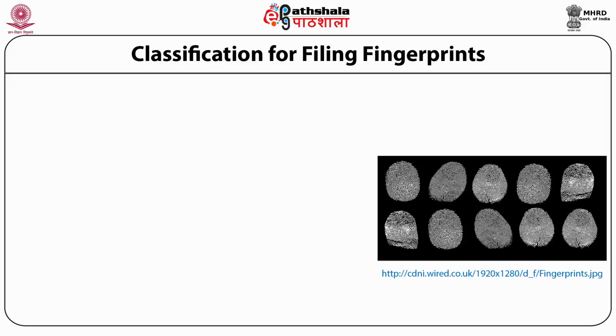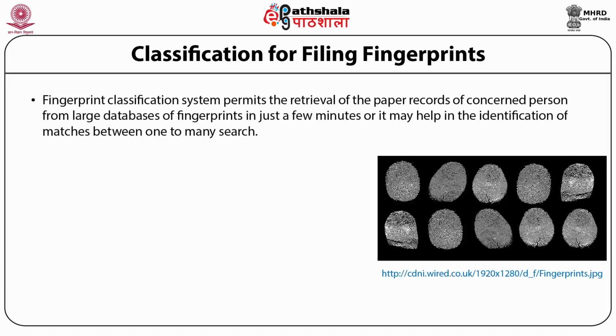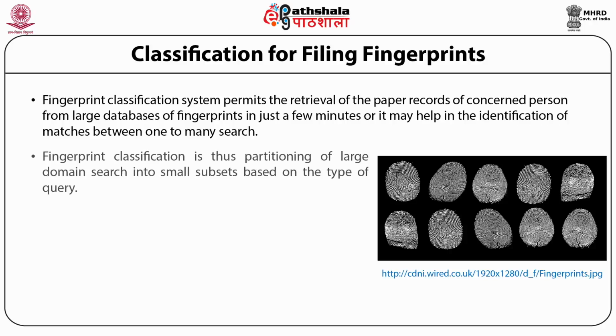Now, we'll be discussing the classification system for filing fingerprints. The fingerprint classification system permits the retrieval of the paper records of the concerned person from large databases of fingerprints in just a few minutes, or it may help in the identification of matches in a one to many search. Fingerprint classification is thus partitioning of a large domain search into small subsets based on the type of query. It is widely used in criminal investigation sectors.